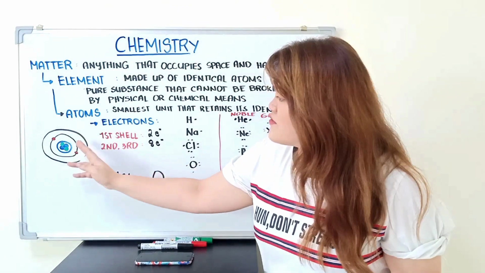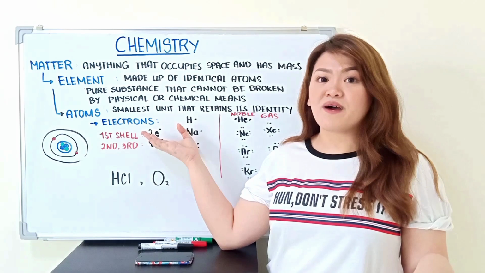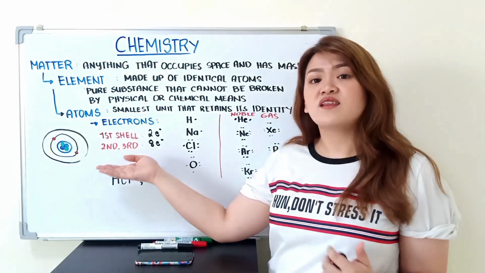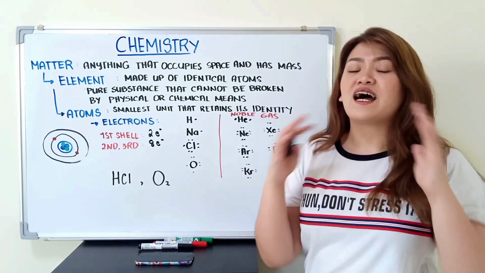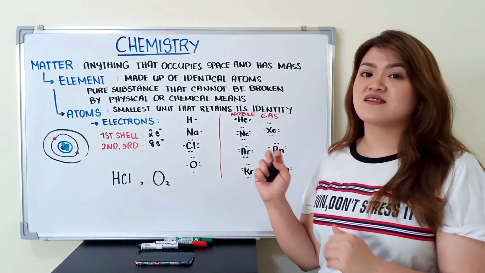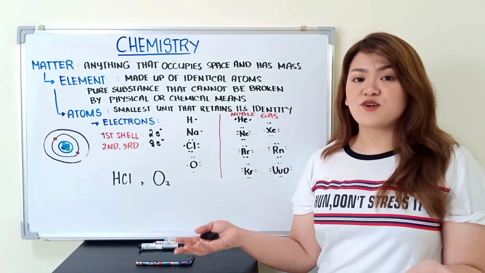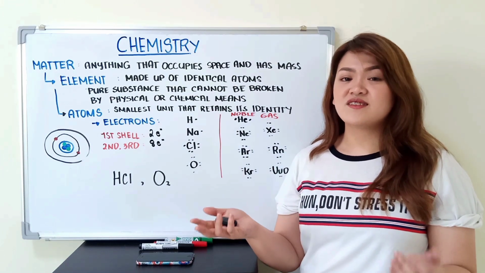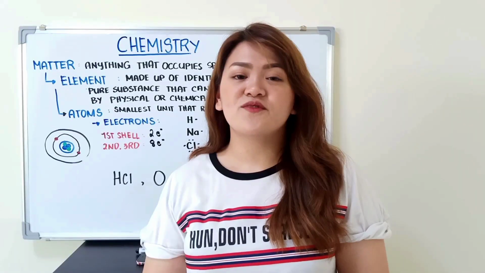Sa electron cloud, we have different energy levels or what we call shells. And each shell has its maximum capacity. For the first shell, we have 2 electrons lang. For the second, third, and so forth, we have 8 electrons. Our goal to make the atom stable and happy is to make sure that the outermost shell or the valence shell is filled with electrons, just like these noble gases. These noble gases satisfy the octet rule already, that's why they don't interact with other atoms anymore. Understanding Lewis dot structure helps us predict atomic interactions, just like how we make hydrochloric acid compound and the oxygen molecules.